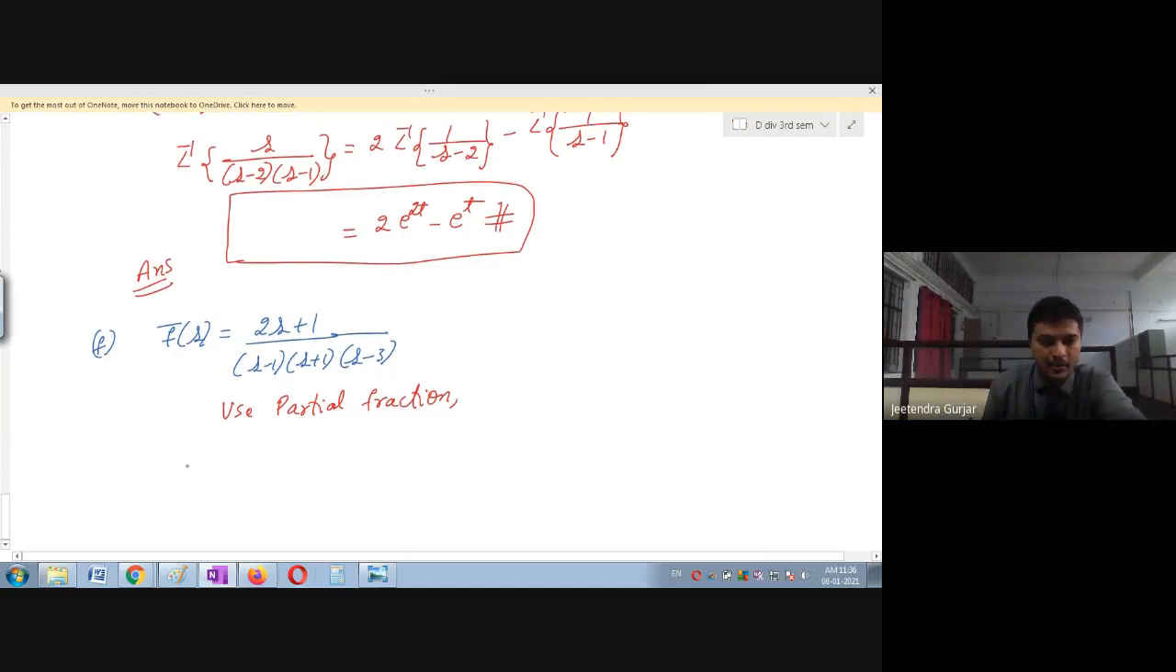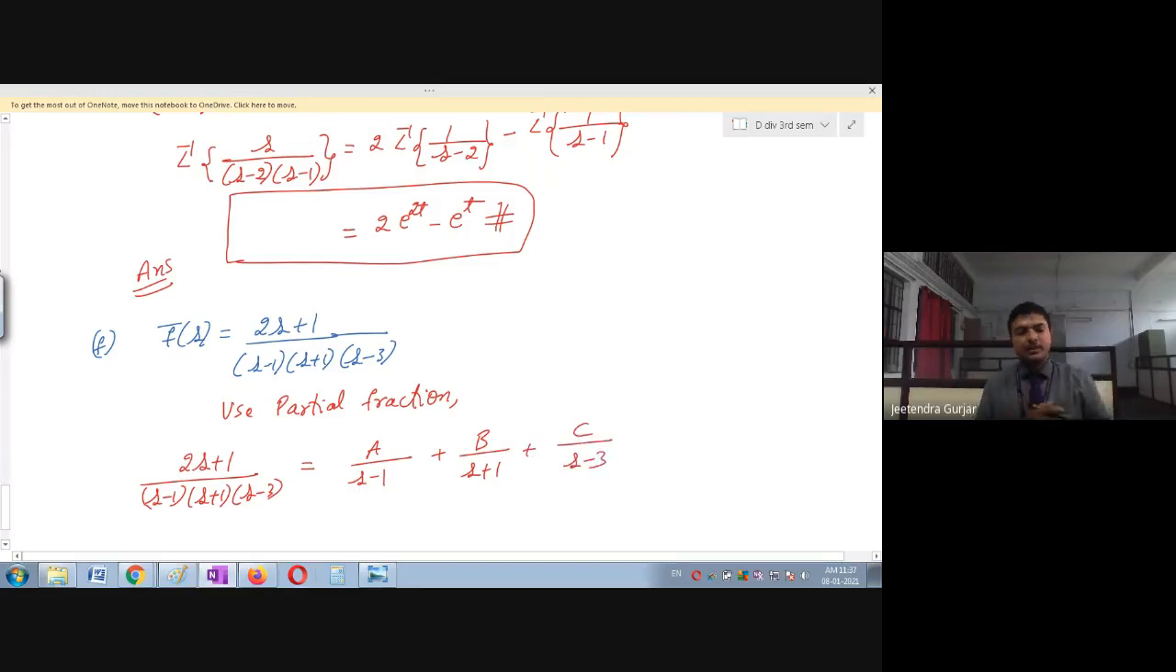So you can see now (2s plus 1) divided by (s minus 1)(s plus 1)(s minus 3). You are going to split it in 3. That is what I said. Every time it is going to be difficult. So A, B and C. Of course, you are right. These are the 3 variables you will get now.